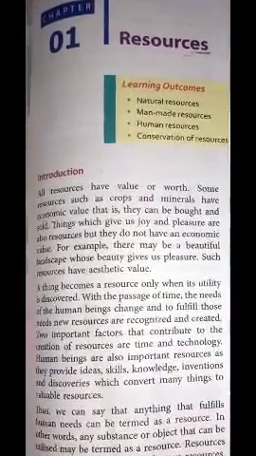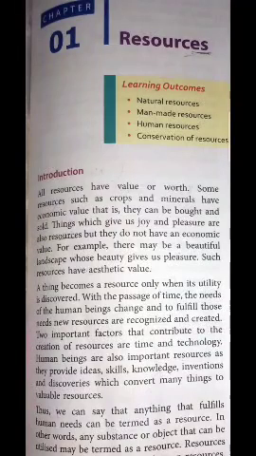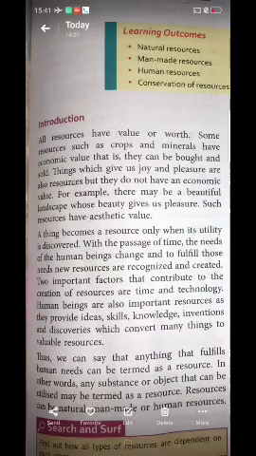Now the concept is that some resources have worth, or economic value. Economic value is the value which is related with money. Like for that particular book, I need to pay something. On the contrary, some resources just give us pleasure, nothing else, and those resources are included in the aesthetic value.